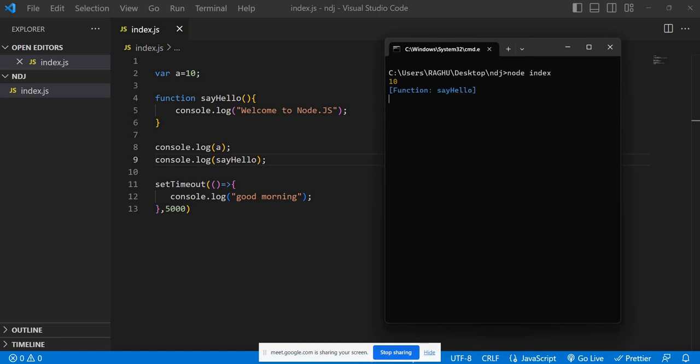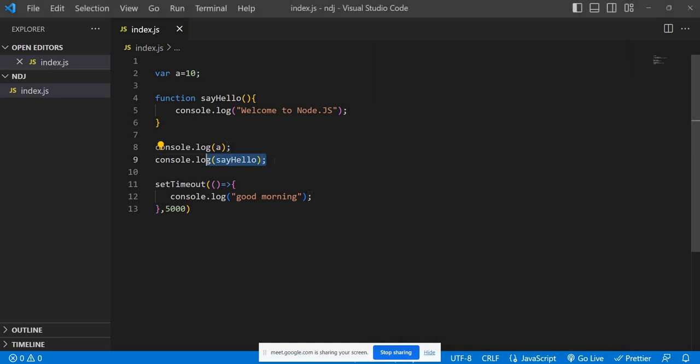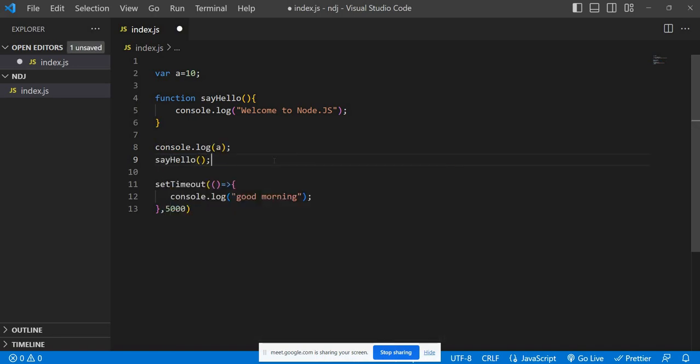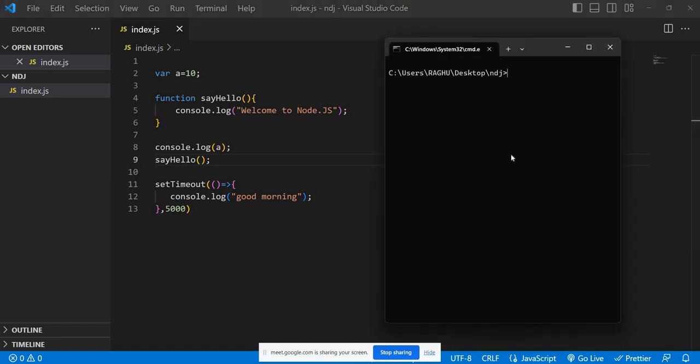So say hello. Okay, I think I should invoke this one. So I need to invoke this function. If I do console.log say hello, it will print what is there in the say hello. You should invoke this function. Now you will get 10 welcome to Node.js, and after 5000 milliseconds it will print good morning. Yes, it is working perfectly, but where is it coming from?